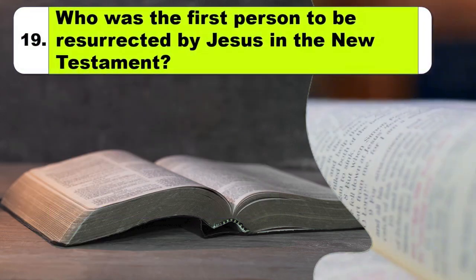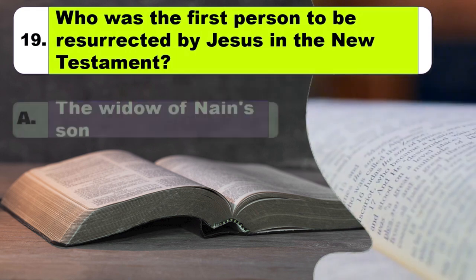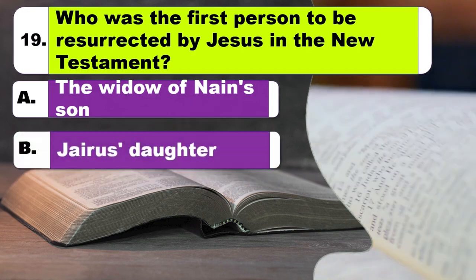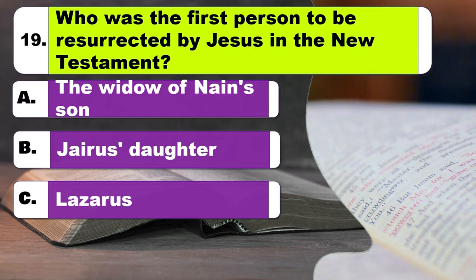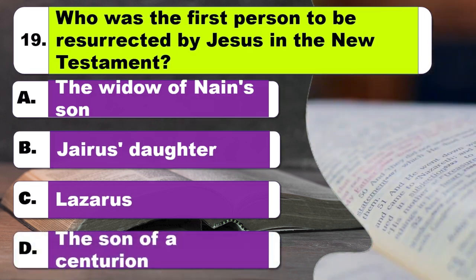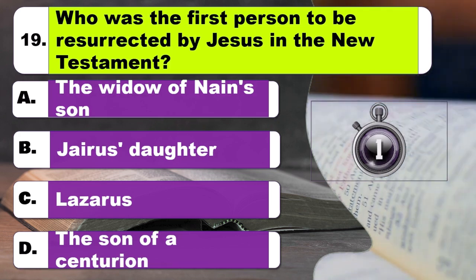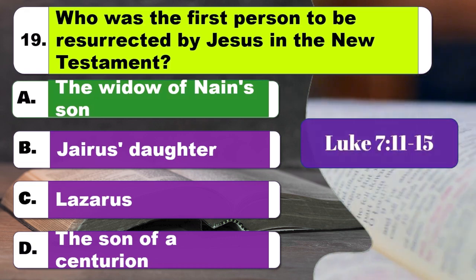Question 19. Who was the first person to be resurrected by Jesus in the New Testament? Option A, the widow of Nain's son. Option B, Jairus' daughter. Option C, Lazarus. Option D, the son of a centurion. The right answer is option A, the widow of Nain's son.